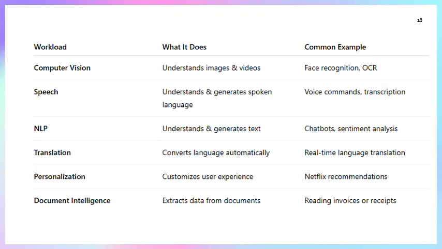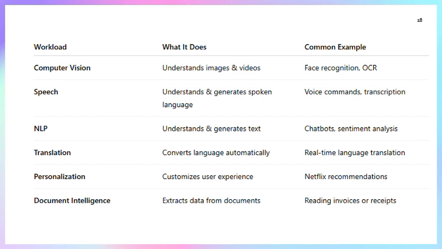Now, the summary. In the summary, we can go with a rapid definition and understanding. Computer vision, by which we can understand images and video, right? For example, face recognition, OCR. Speech: in speech, we can understand and generate spoken language. That is voice command and transcription, right?